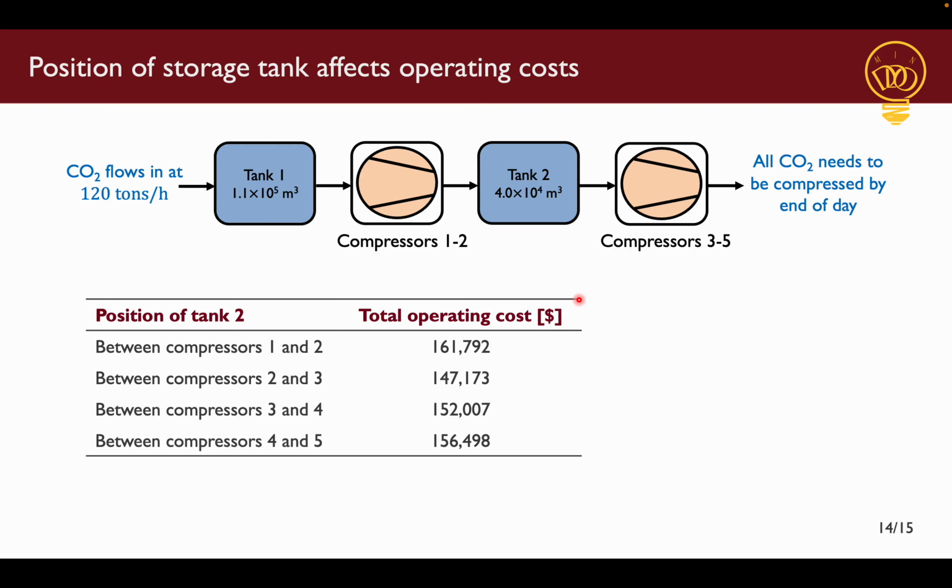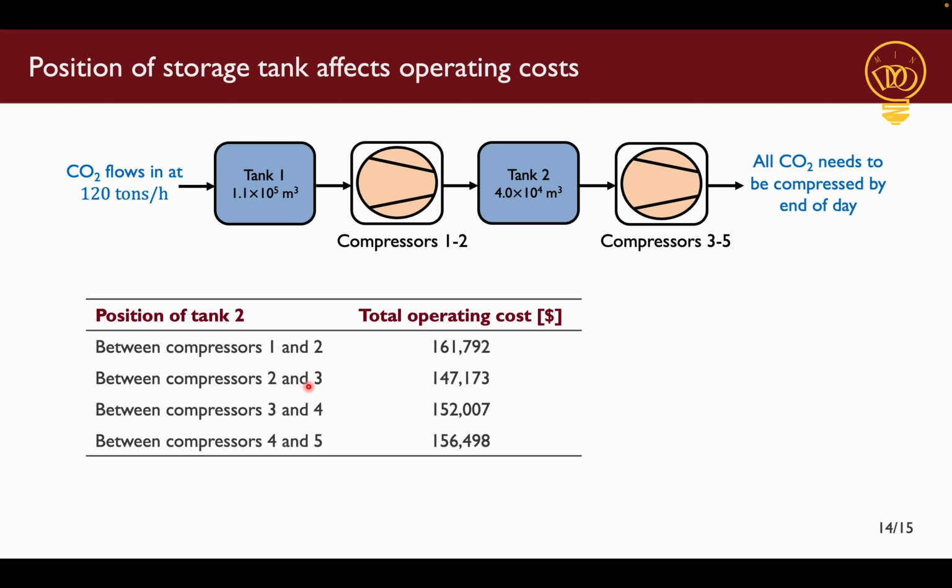Now that we've seen that mixed integer recourse has the potential to reduce operating costs, we wanted to see what happens if we move our second storage tank across the compressor chain. We fix the volume of the tank, so as tank 2 moves down the compressor train, it can hold more CO2 as now CO2 is at a higher pressure. We find that for the size of storage tanks that we chose, the minimal operating costs do occur when tank 2 is between compressors 2 and 3.